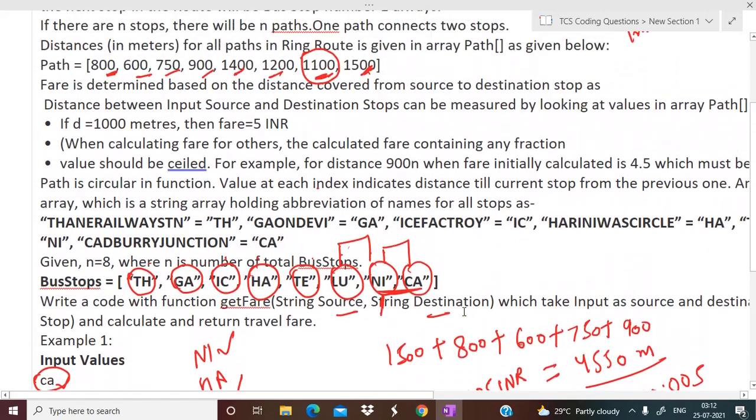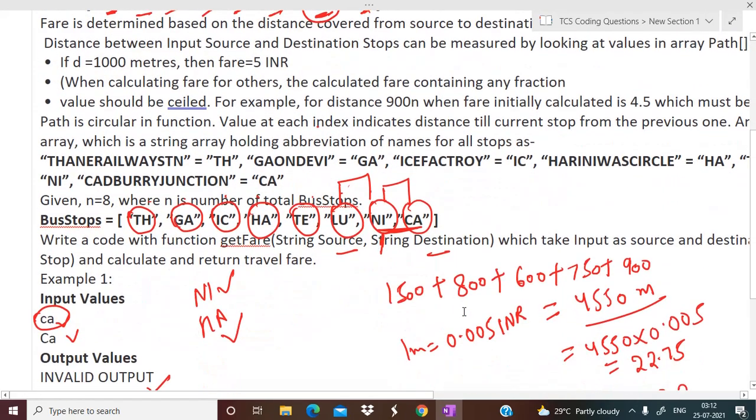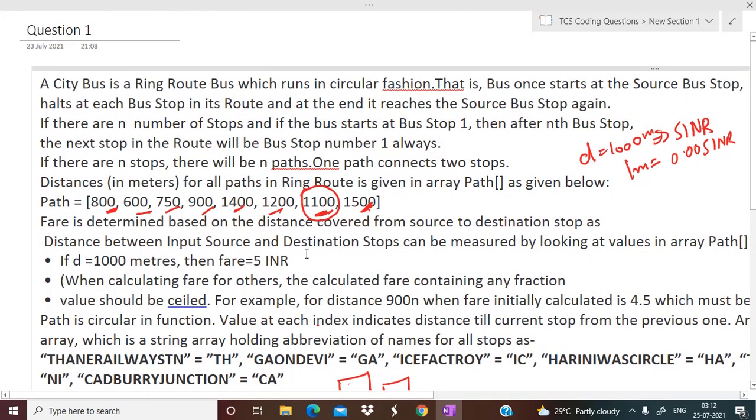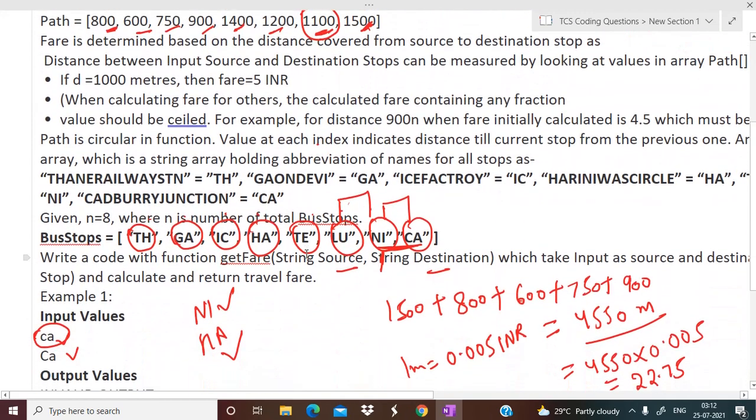The rest of the logic is pretty easy, and when I'll be writing the code, you will be able to understand it. So let's move to the code part now.